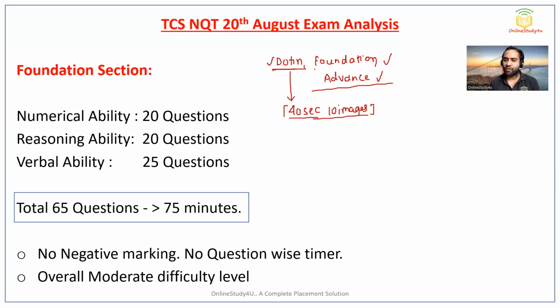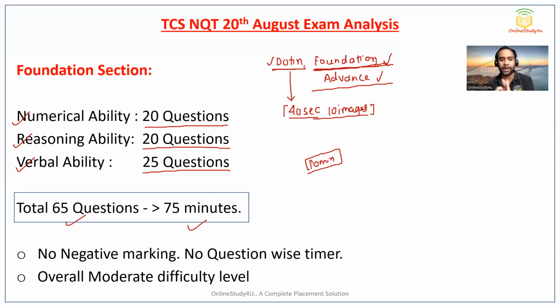And then the foundation section. So friends, in the foundation section, we have numerical ability, reasoning ability, and verbal ability. In reasoning ability, you will be getting 20 questions. In numerical ability, you will be getting 20 questions, and in verbal ability, you will be getting 25 questions. So basically, a total of 65 questions will be given to you and the time will be 75 minutes. You can say you will be getting 1 minute for one question and then 10 minutes of extra time. You can keep that in your mind.